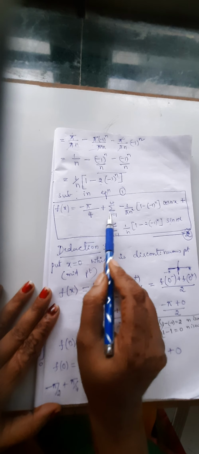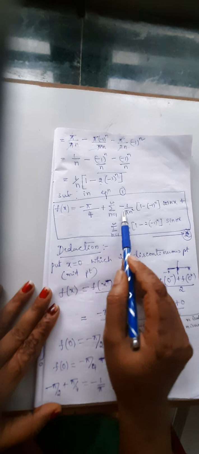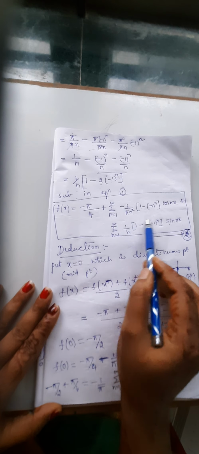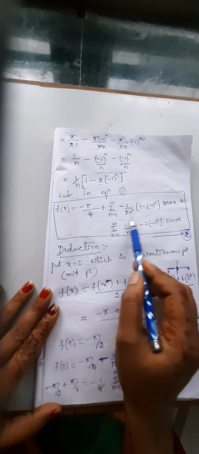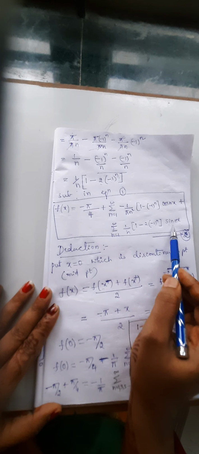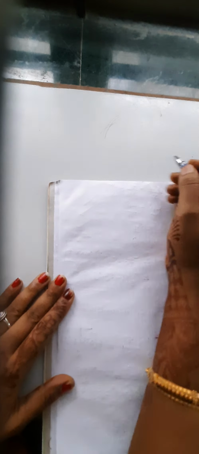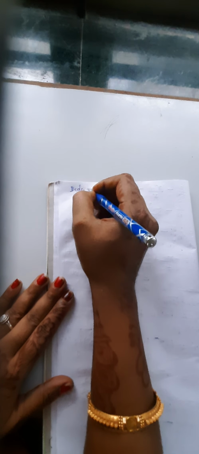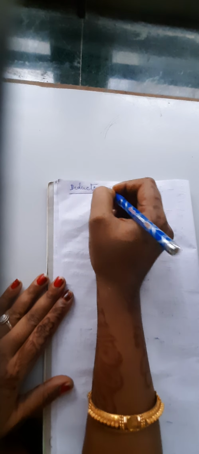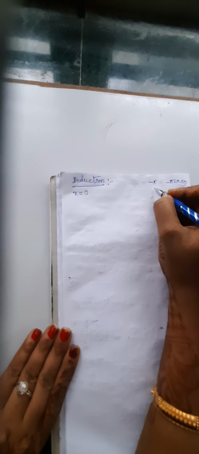by 4 plus summation n equal to 1 to infinity, a n value is this one into cos nx, plus summation bn into sin nx. Next we have to find the deduction. So in this deduction, to get the series pi square by 8, I am taking point x equal to 0. Here x equal to 0 means we are having the function minus pi in the interval minus pi less than x less than 0, and x in the interval 0 less than x less than pi.